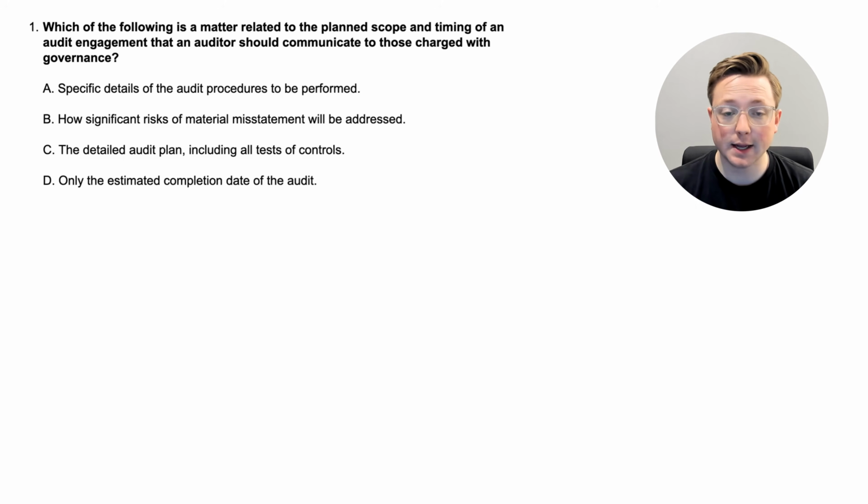Okay, is it option A, specific details of the audit procedures to be performed, B, how significant risks of material misstatement will be addressed, C, the detailed audit plan including all tests of controls, or D, only the estimated completion date of the audit? So as far as the planned scope and timing of the audit engagement, what are they going to communicate to management about that?